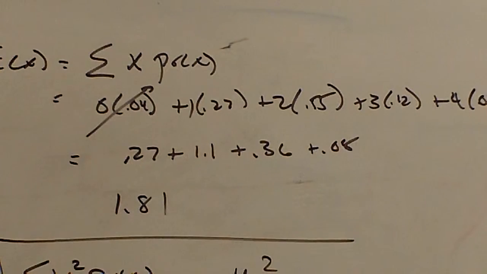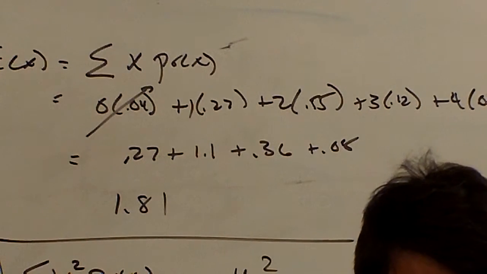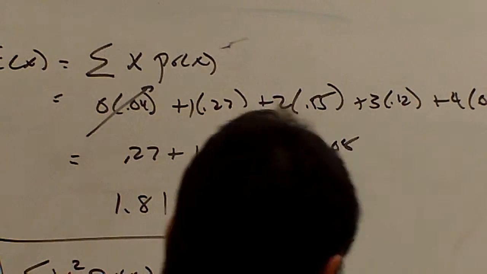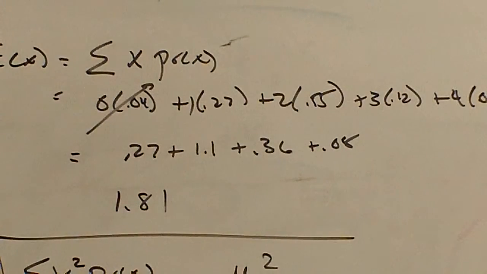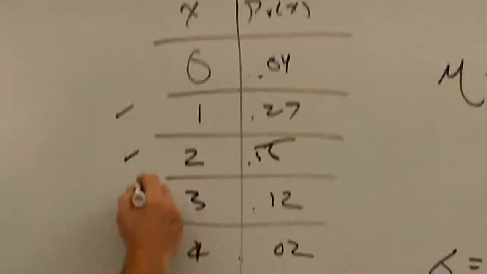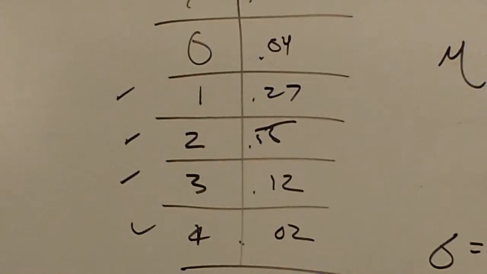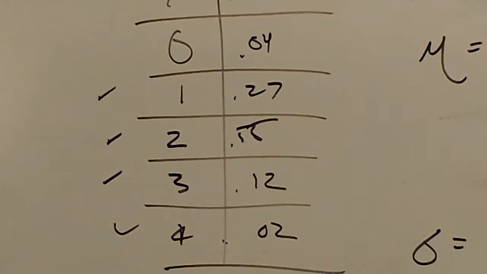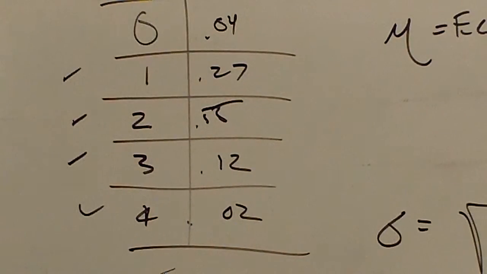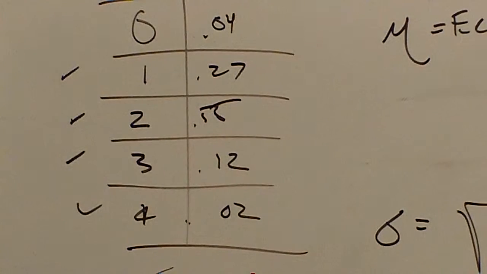Find the probability that a family has at least 1 TV in their home. At least 1 TV. So that would be this. All those would be at least 1 TV, right? So if you had 4, you got at least 1. If you had 3, you got at least 1. If you got 1, you got at least 1.